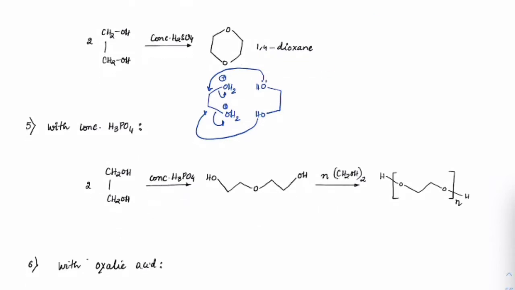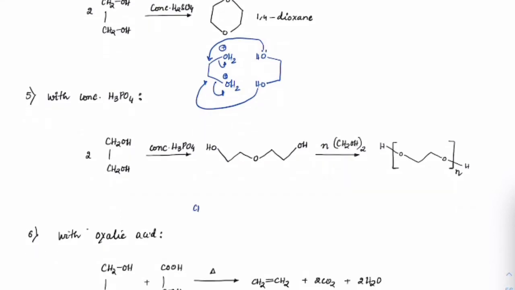But if you treat the same thing with concentrated H3PO4, this time, instead of forming this dioxane, first it will form an ether form, which means we will have CH2OH, CH2OH2+, right?